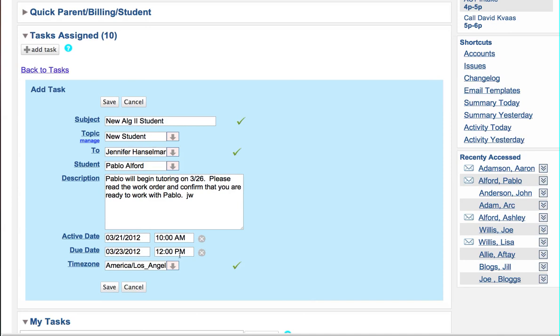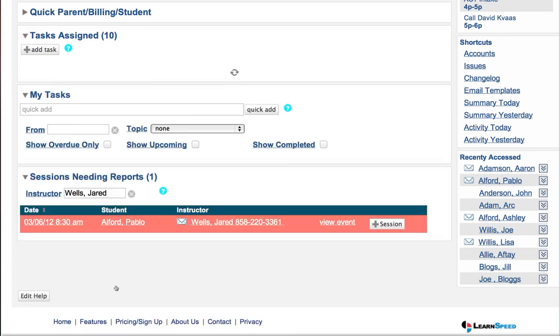Also, another administrator can look at all tasks that may be past due for all instructors or administrators, and at that point the administrator can follow up and make sure that everybody's getting done what they need to have done. Alright, so I'll save that.